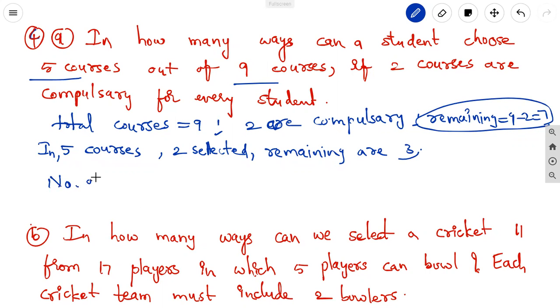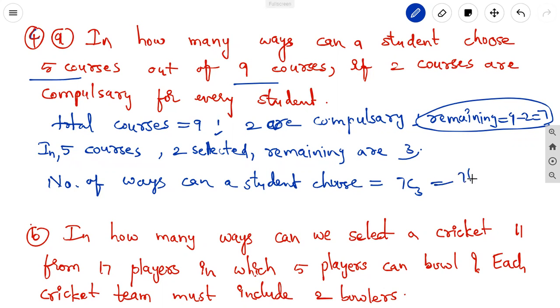Therefore, the number of ways a student can choose equals 7C3, which is 7 factorial by 4 factorial into 3 factorial. 7 into 6 into 5 by 3 into 2. 3 twos are 6, equal to 35 is the answer.